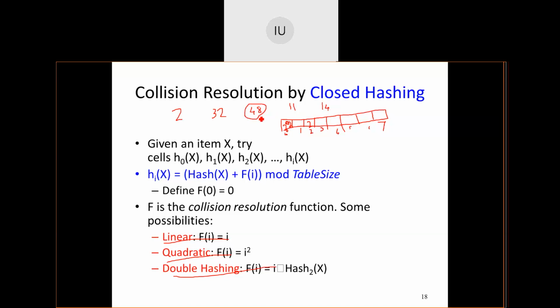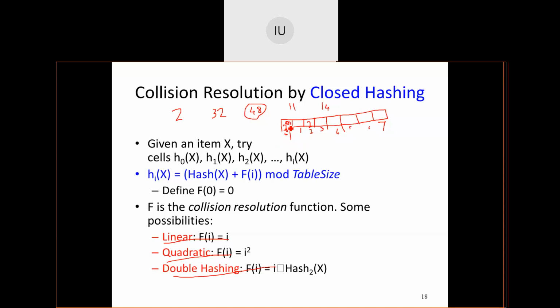For 48, before I go ahead with the next element, this element 48 has to be stored somewhere in the same table. I don't want any additional table or additional data structure. In open hashing, what I would have done is add 48 at the rear end of 32 and store at the 0th position the starting address of that linked list.